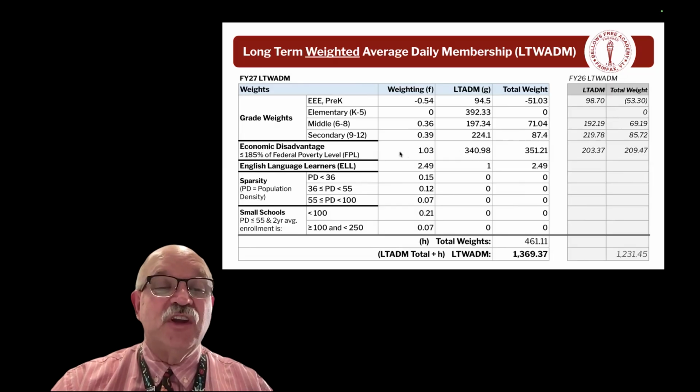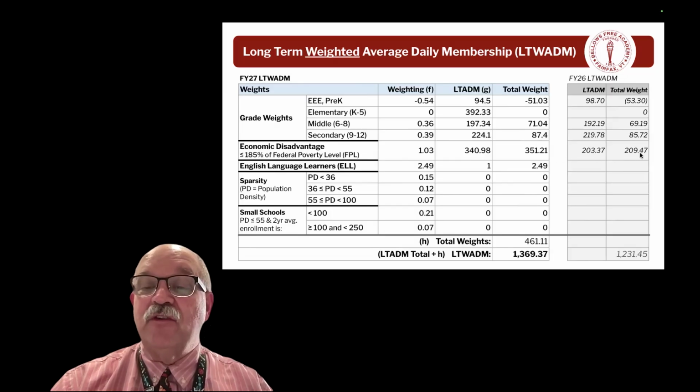This next one's a big change. So students that are identified as economically disadvantaged, which means that their family is making less than or equal to 185% of the federal poverty level, those students count as an extra 1.03. So in addition to their one, they count as another 1.03. We identified 340.98 students in the Fairfax system that are at or below that federal poverty level marker, which gives a weighting of another 351.21.